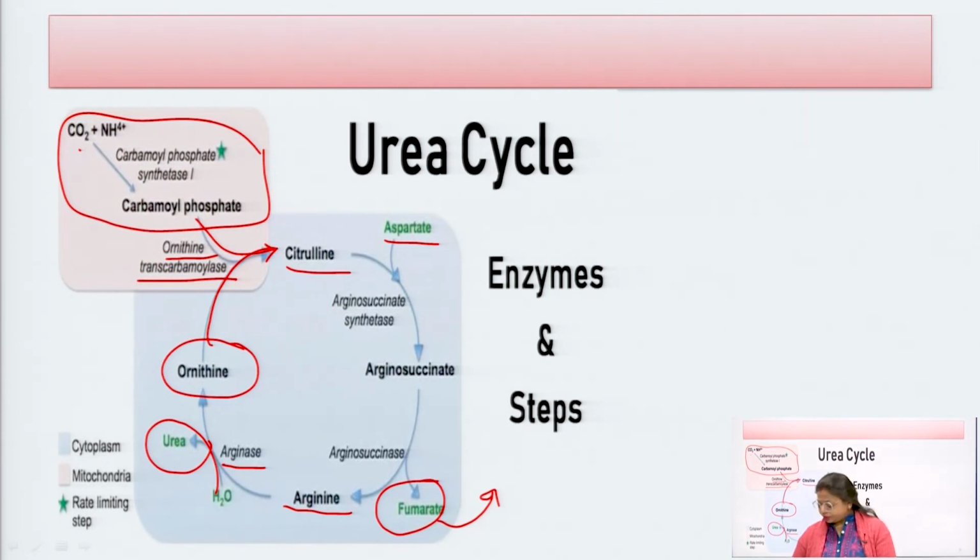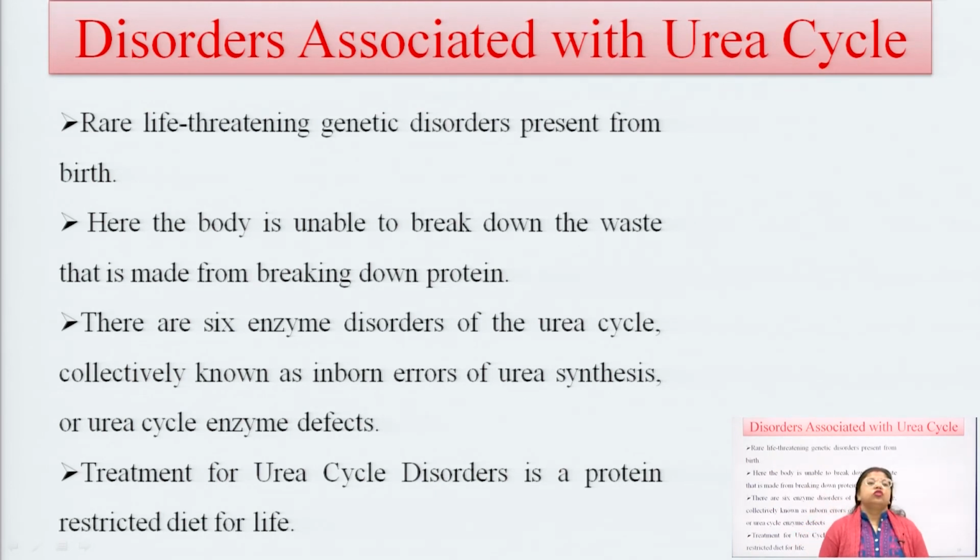Okay. So, what are the disorders? That is the whole urea cycle, and now we will discuss the disorders associated with it. There are many rare life threatening genetic disorders associated with urea cycle defects. Why do these disorders occur? Because if there is no formation of urea in our body, there is no removal of toxic ammonia from our body. This can cause toxicity or life threatening genetic disorders.